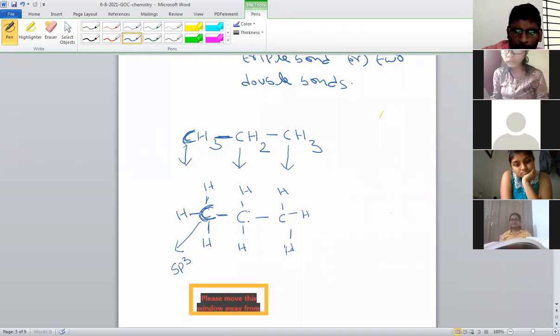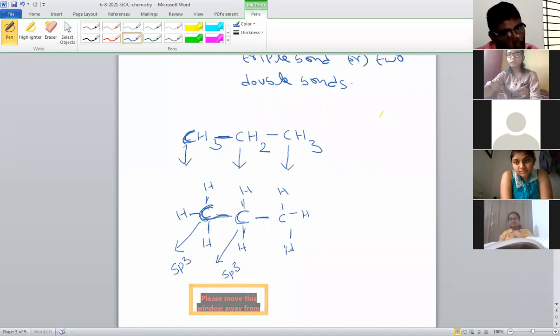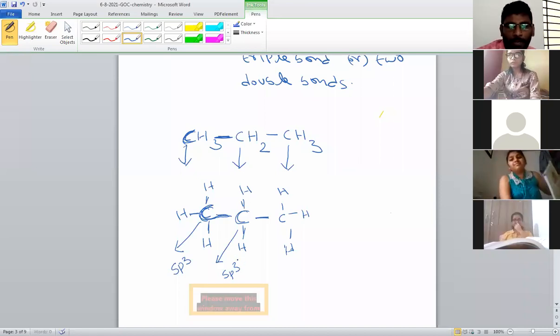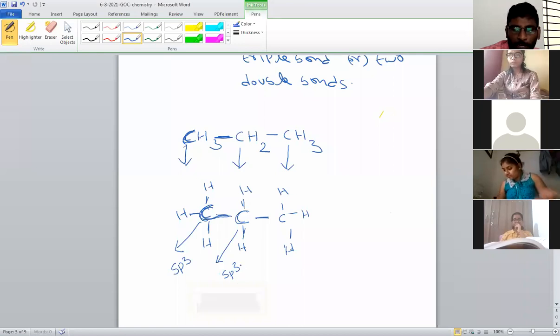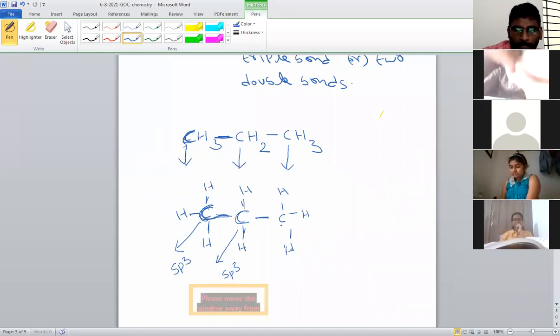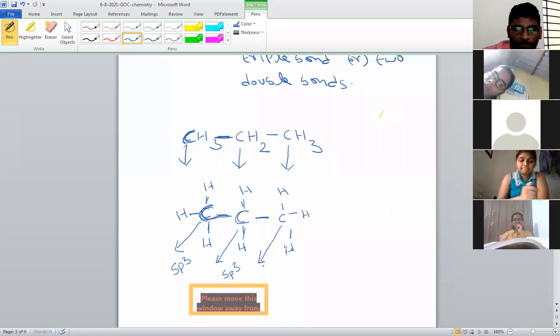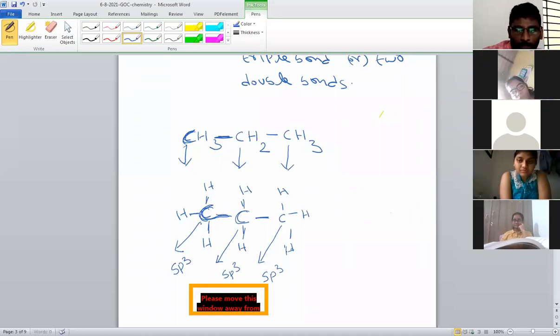Similarly, see this carbon. This side also single bond, this side also single bond. Above is single bond, below is single bond. Again, all are single bonds. So what is the hybridization of this carbon atom? sp3 definitely. Wherever carbon is singly bonded with all atoms, its hybridization must be sp3. Then you can tell the hybridization of this carbon atom. This is also definitely sp3. So in this molecule, each carbon exhibits sp3 hybridization.